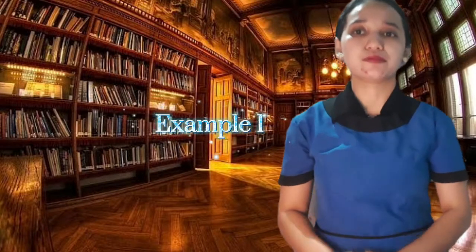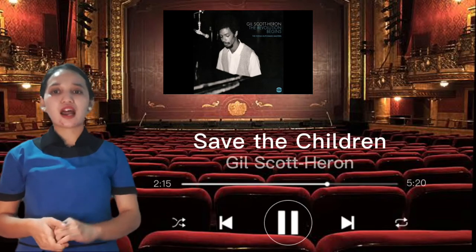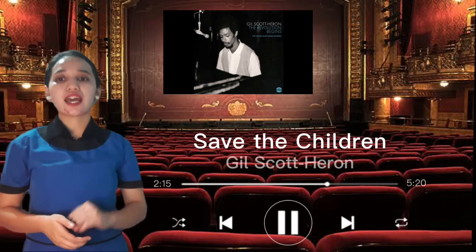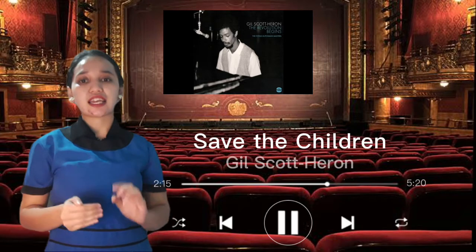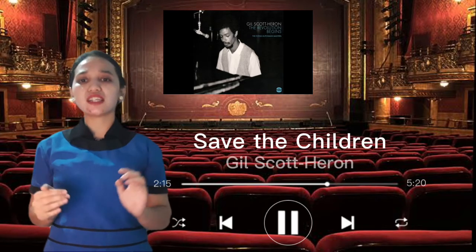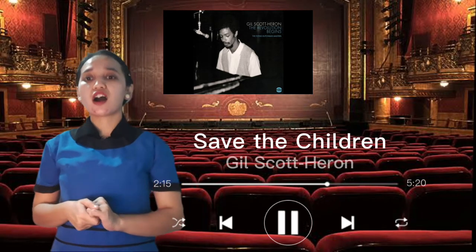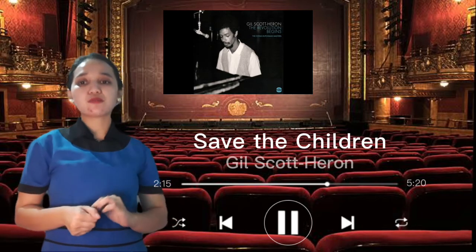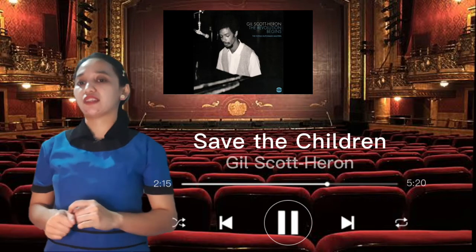Example number 1. This is Gil Scott-Heron, Save the Children. Rapping originated as a kind of performance poetry. In the 1960s and 70s, spoken word artists like Gil Scott-Heron began performing their poems over live or synthesized drum beats, a practice that sparked all of modern hip-hop. Even earlier, the beat poets of the 1950s sometimes employed drums in their readings.